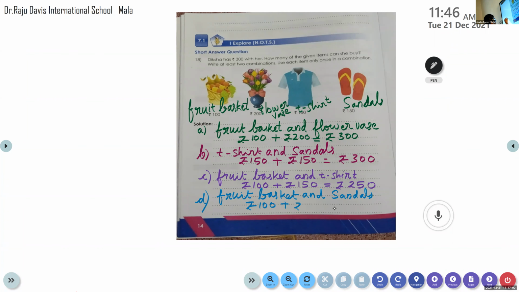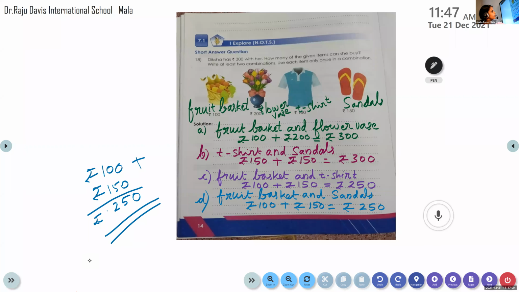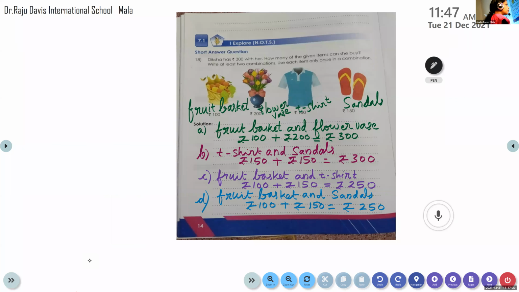Now let's add rupees 100 plus rupees 150. So 0 plus 0, 0, 0 plus 5, 5, 1 plus 1, 2. So rupees 250. It's possible because it is below 300. Very good, Parvati. You got all the 4 combinations. Good girl. Okay, Tirtha, tell me.